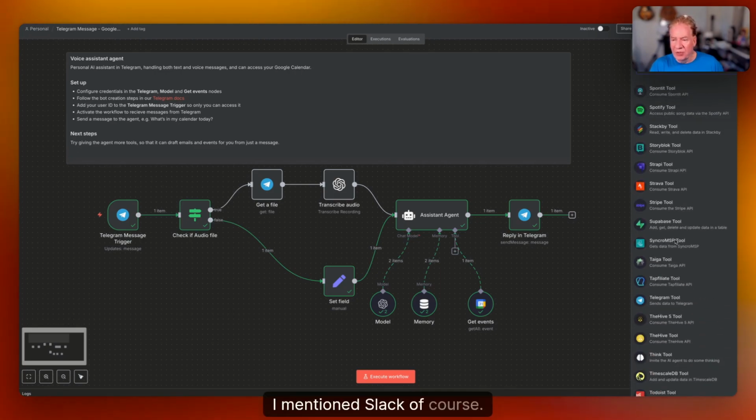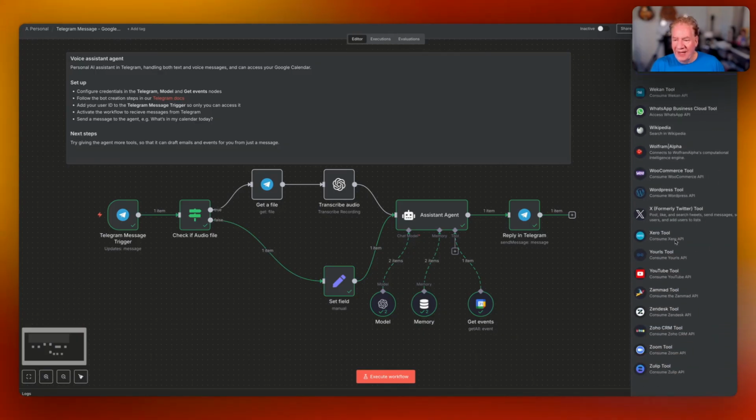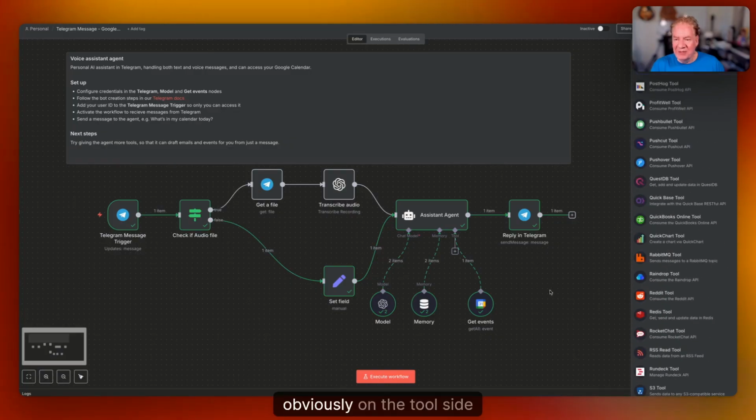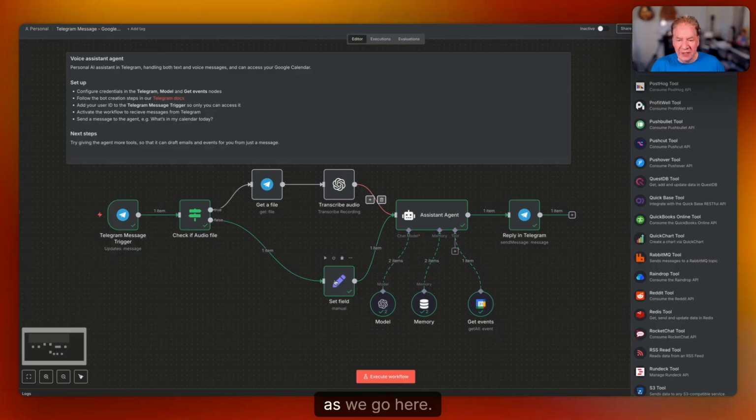I mentioned Slack, of course, so I won't go through these. Twilio, but yeah, very extensive on the tool side, and it's expanding and growing as we go.